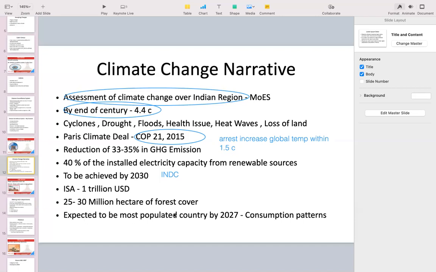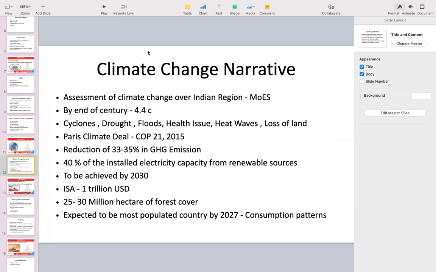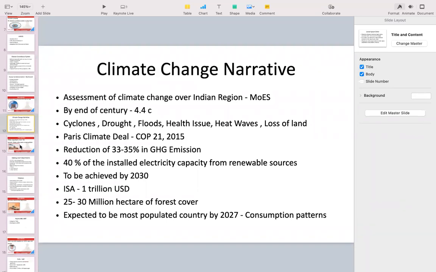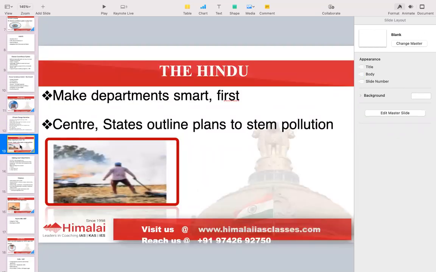And we are going to be the most populated country by 2027. So even our consumption patterns, what we are eating, what way of life we are using, how much greenhouse gas emission is happening, all of that is going to decide how much we are going to contribute to the purpose of climate change, or to stop the disruptions of climate change in future. Okay, so again, a very, very important article and topic, for prelims as well as mains.